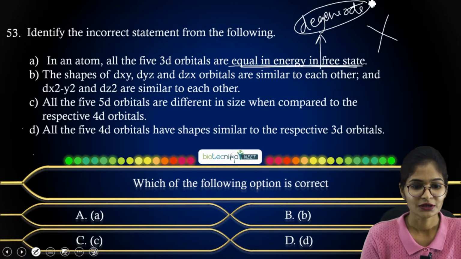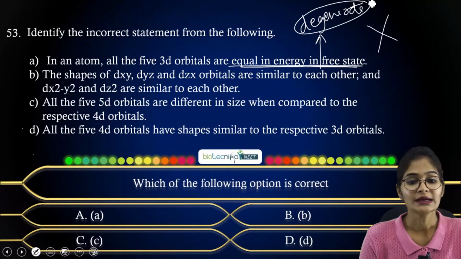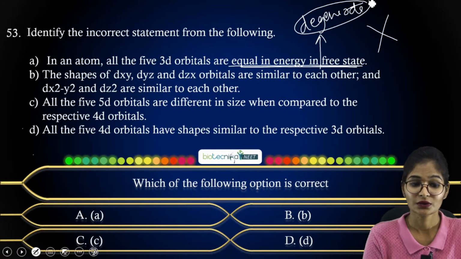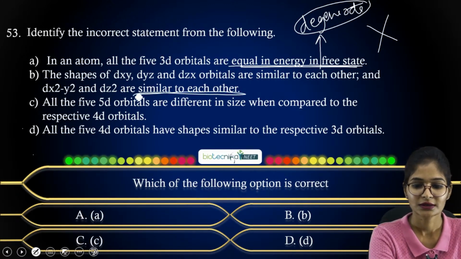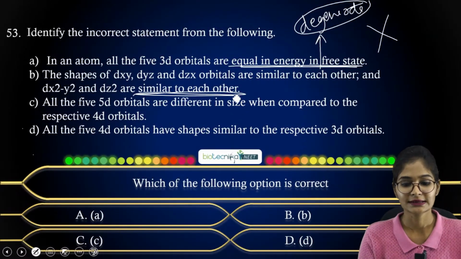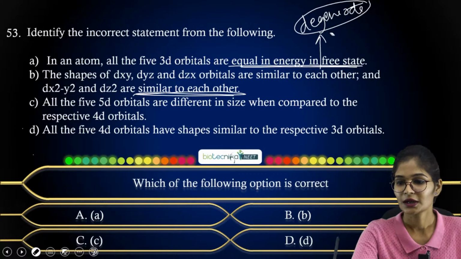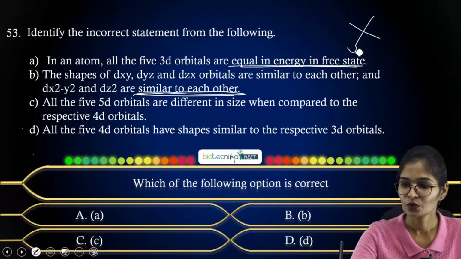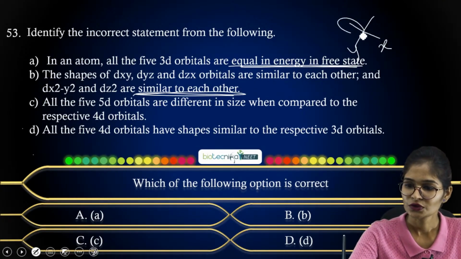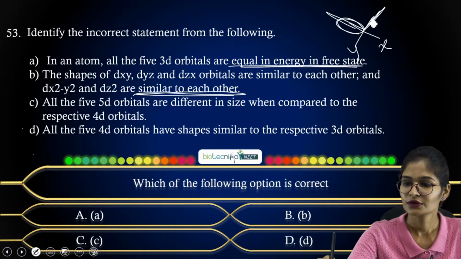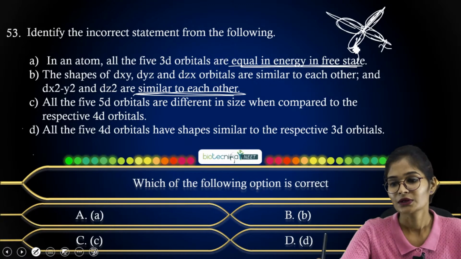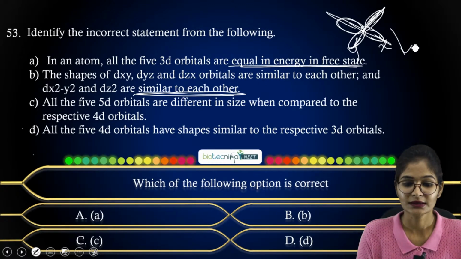Now coming to the second option, where they are considering that dxy, dyz and dzx orbitals are similar to each other, and dx square minus y square and dz square are similar to each other. So whenever you consider their orbital picture, it will be looking like this. You have your y, x here. You will show the orbitals like this, right? So this is for xy, and here also xy. Okay, so this is the case you have. This is with respect to dx square minus y square, but when you have your dz square, it is a bit different.